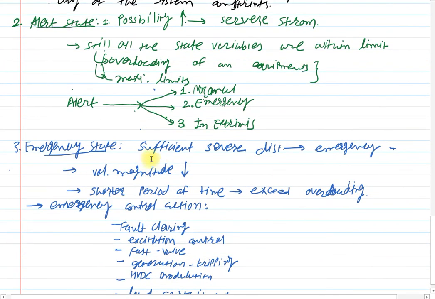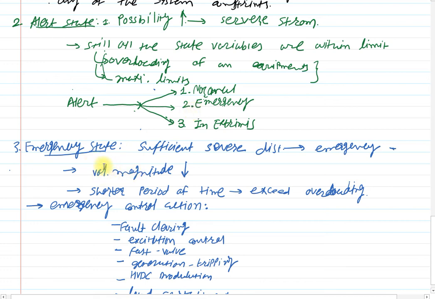Just because the disturbance is sufficiently severe. Clear? That is the major disturbance that will transfer the alert state power system into the emergency operating state of the power system.